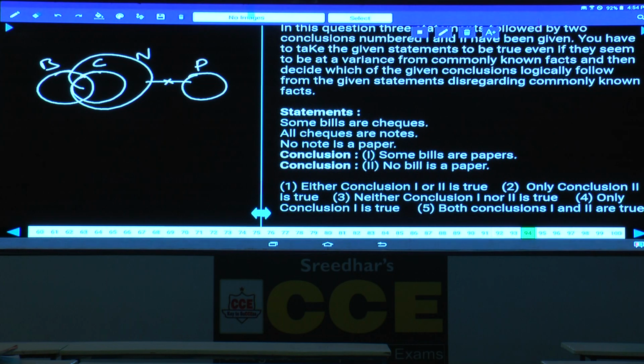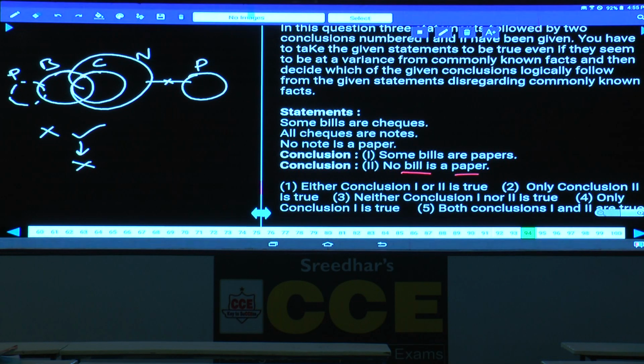Then what is the first conclusion? Some bills are papers. Some bills are papers is false. No bill is a paper is definitely true. Now this is a negative conclusion. To make this one false, now we should draw some bills are papers. Now if you draw like this, then what is your answer here? No bill is a paper will be false.